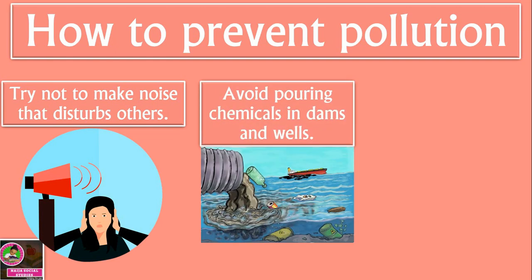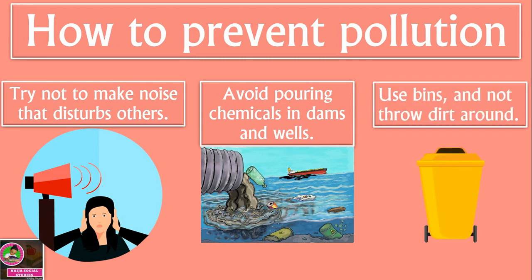Next is avoid pouring chemicals in dams and wells. And then the next one is to use bins and not throw dirt around. This is especially important when you are in a car, your daddy or mommy has bought you something and you have eaten it in the car. Where do you throw the unwanted part of it?